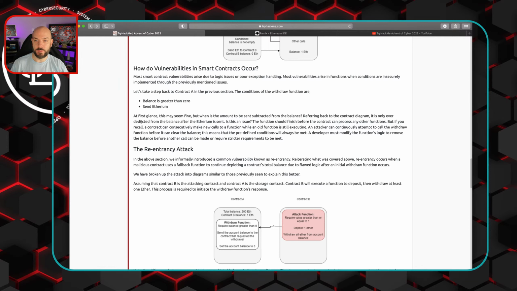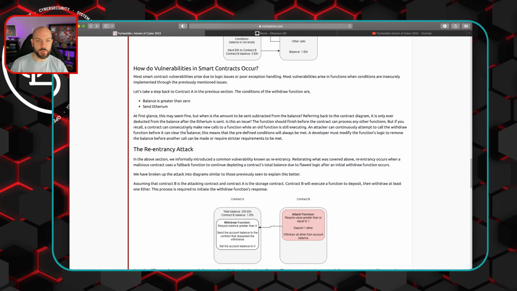Okay, it is only ever deducted from the balance after the Ethereum is sent. So until that function closes out, you can continue to make requests for a withdrawal, maybe, and you're just going to be able to keep pulling that out. Let's see if that's what they say.